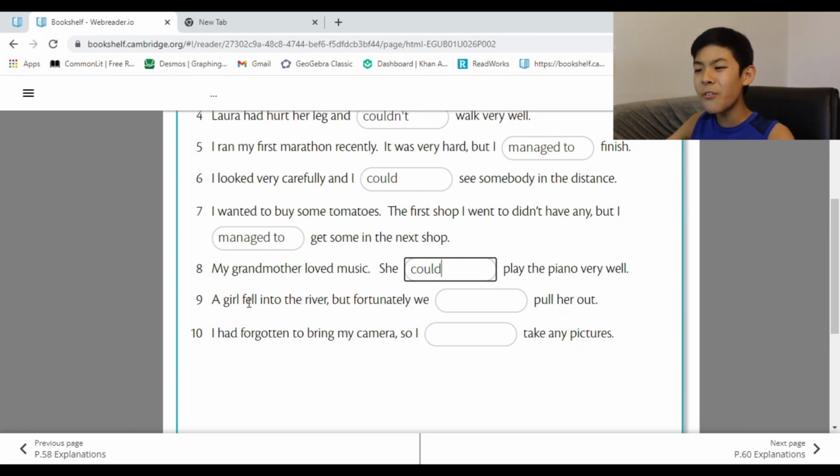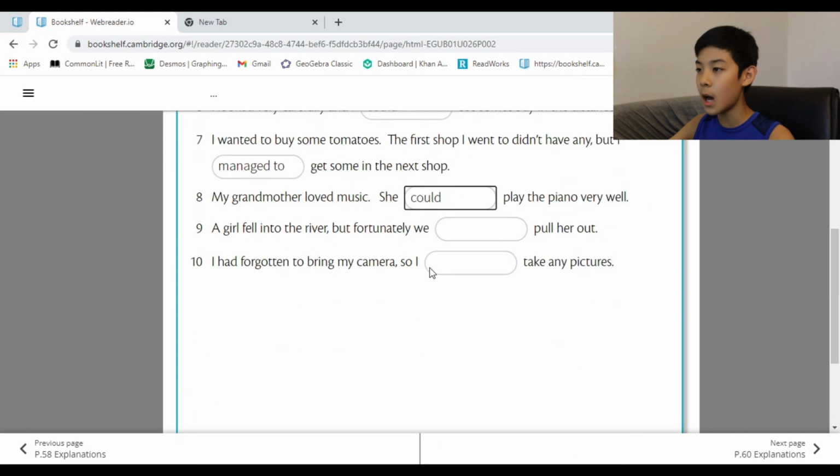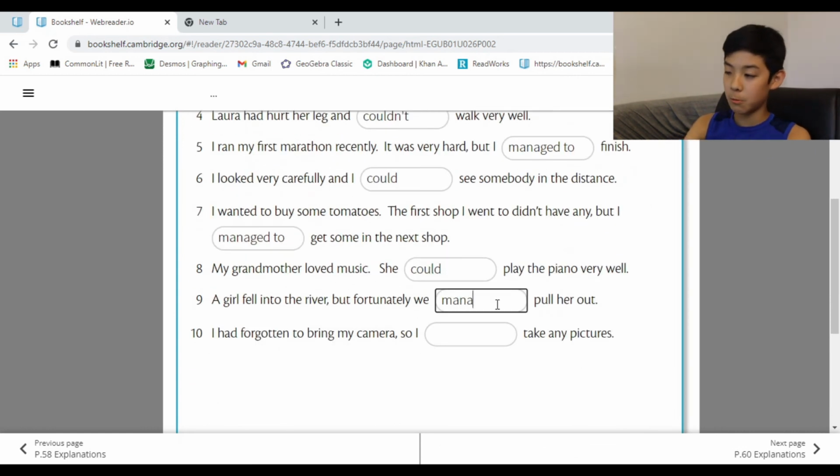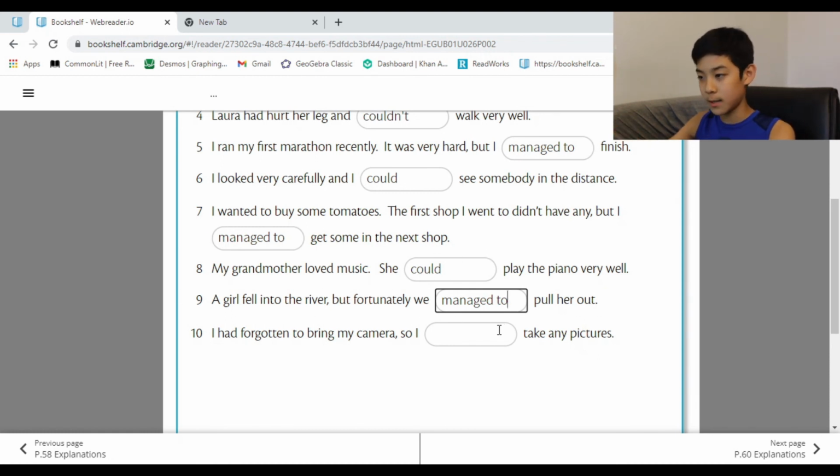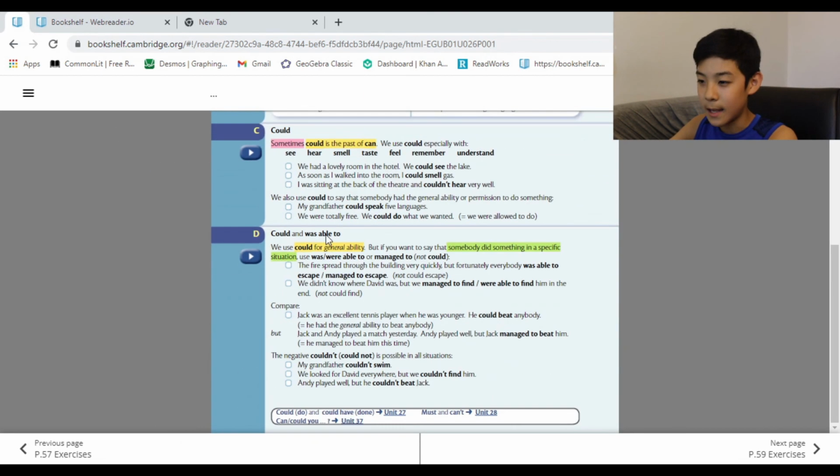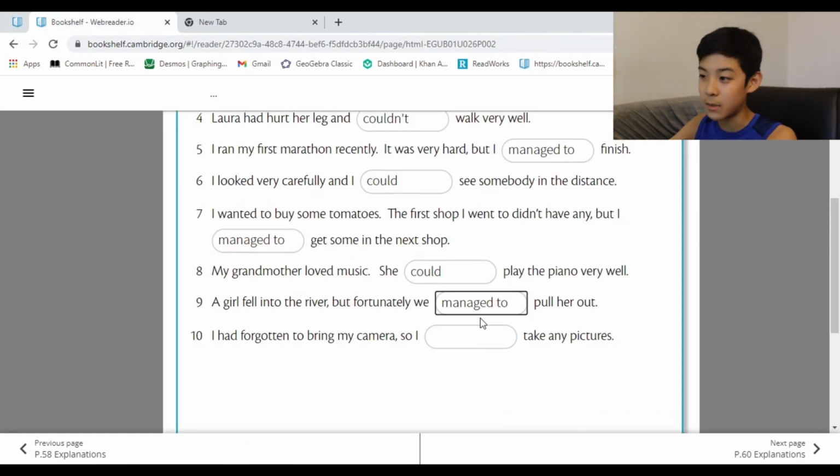A girl fell into the river, but fortunately, we pulled her out. Not couldn't, not could. Managed to. Because if they weren't there, she would have died, and they got her out. They were able to do it. Alright? Able to. Managed to, able to. I kind of forgot that. But right here, it says that managed is with able to. They're the same thing, basically.